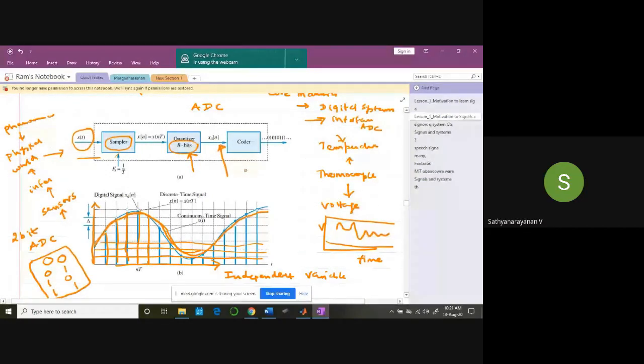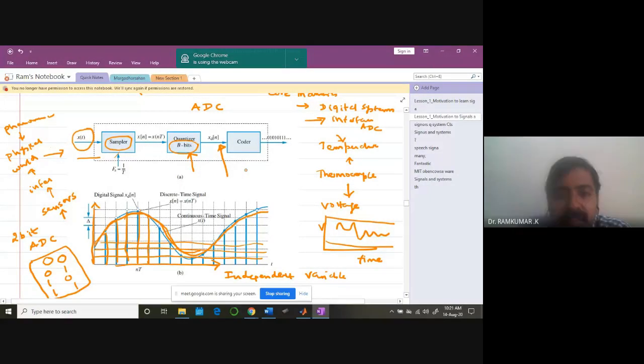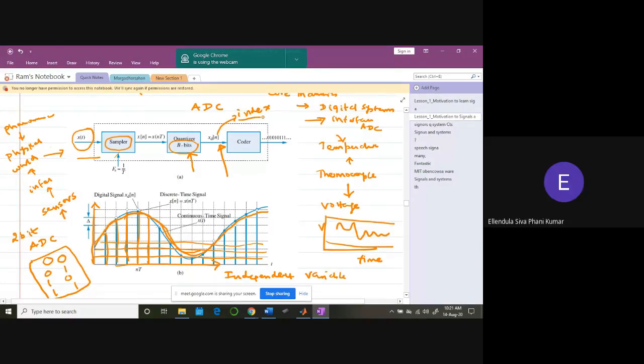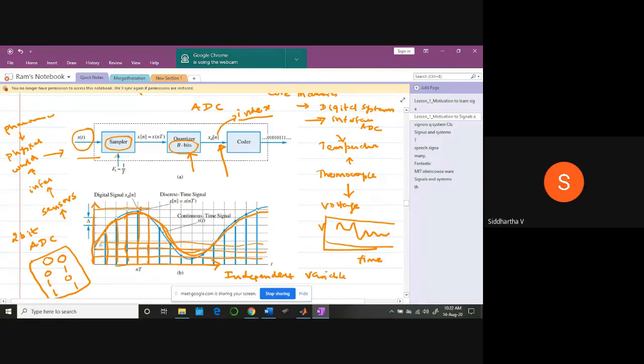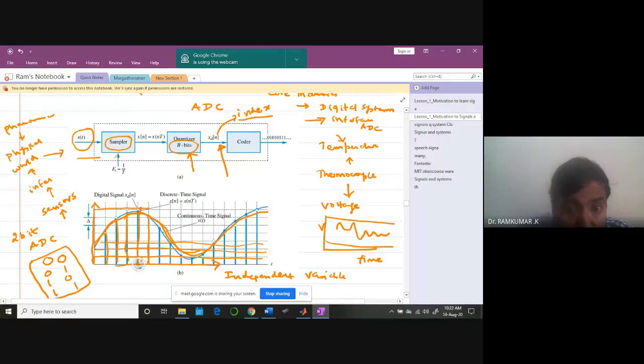N number of values. What is that N? No, N is wrong. N is the index. Spaces? No, not spaces. You are wrong. Please think. Take a minute and think. The original continuous time waveform, the amplitude varies from this point with time. I'm talking about the amplitude, not time. How many possible amplitude values will I have at this junction after quantizing with a 2-bit ADC?